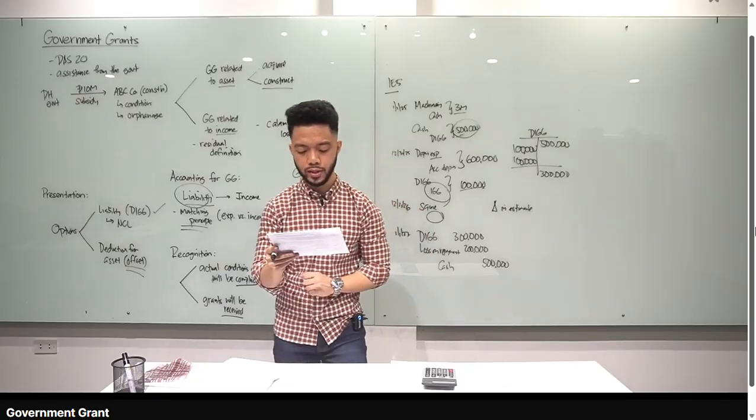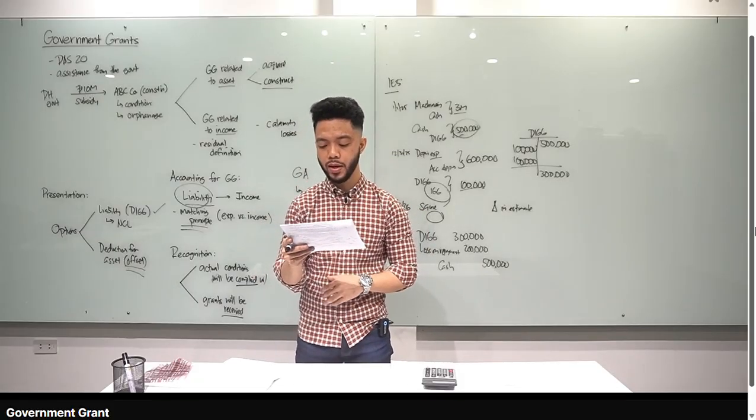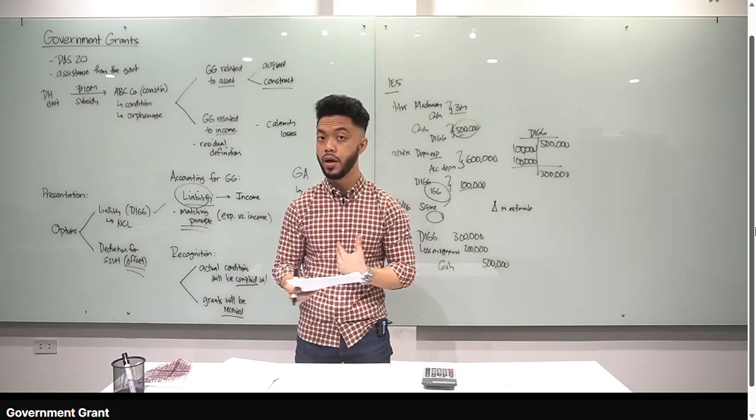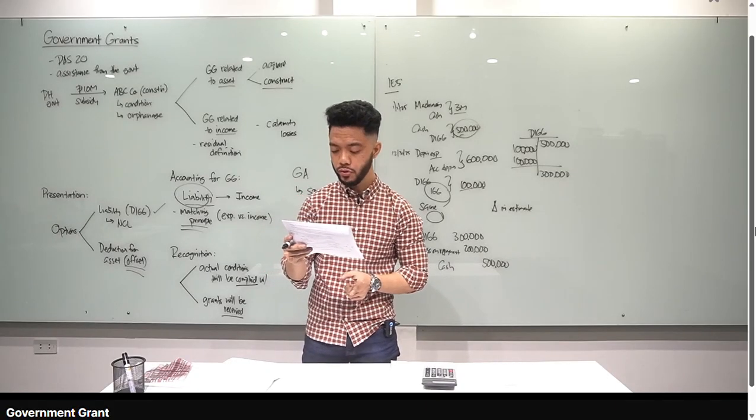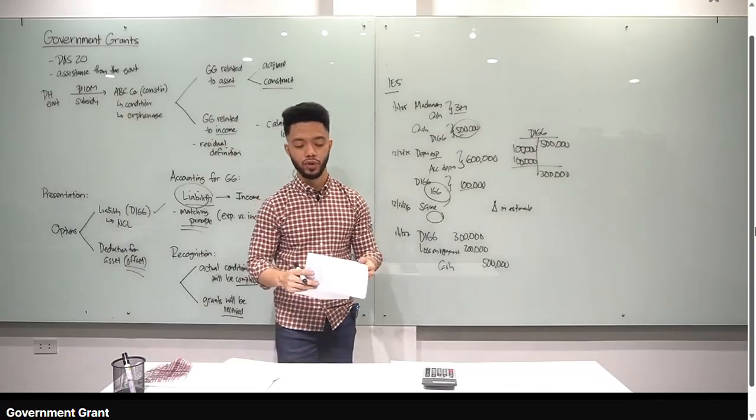Number 7, in case of a non-monetary grant, which of the following is prescribed by PAS 20? For example, land yung na-receive natin. Sabi ko, fair value. Okay? C. Record both the grant and the asset at fair value of the non-monetary asset. Letter C for number 7.